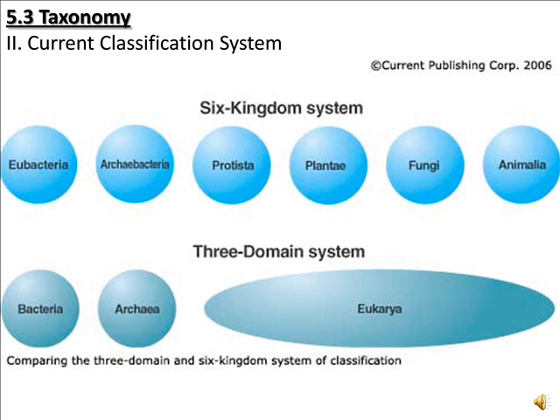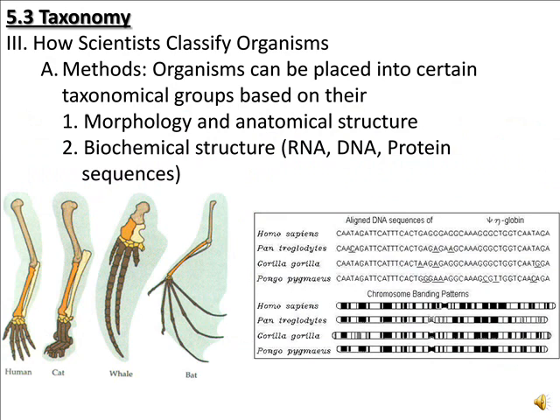This slide shows a diagram that compares the 3-domain system to the 6-kingdom system. Notice that the domain bacteria includes the kingdom eubacteria. So there's really only one kingdom in that domain. The same can be said for the domain archaea, because that only includes the kingdom archaebacteria. Now the domain eukarya is much different. In the domain eukarya, there are actually 4 different kingdoms: Protista, Plantae, Fungi, and Animalia.